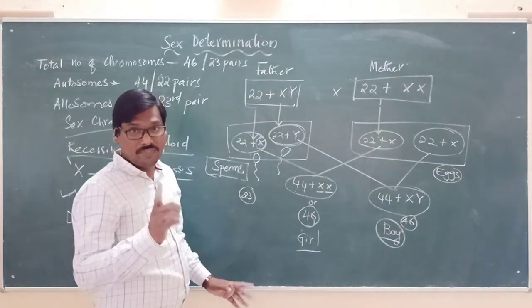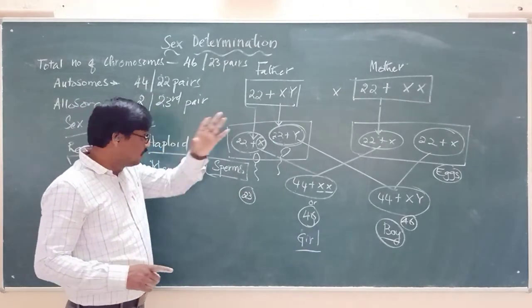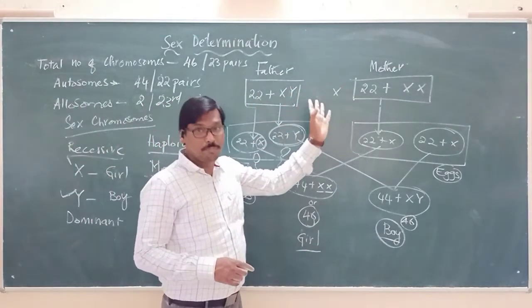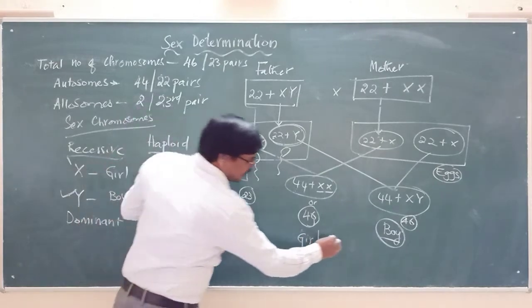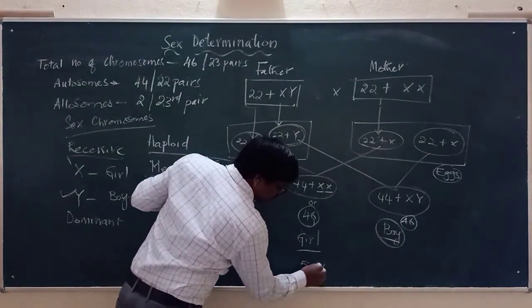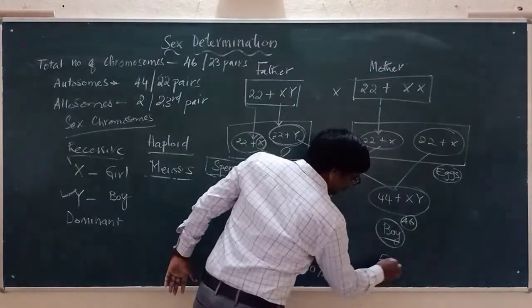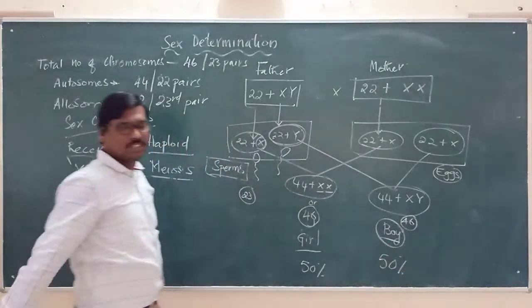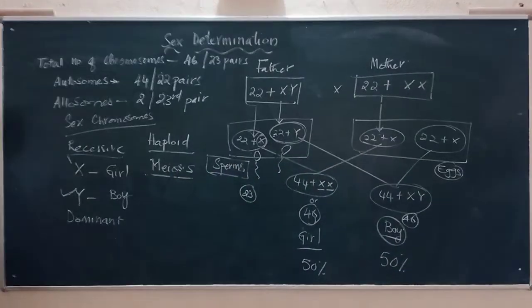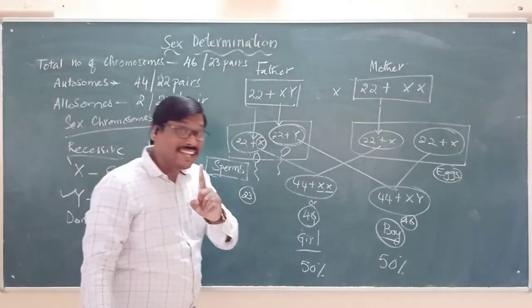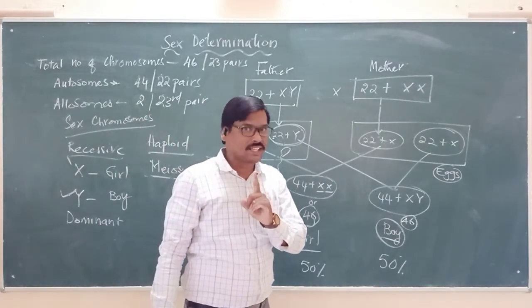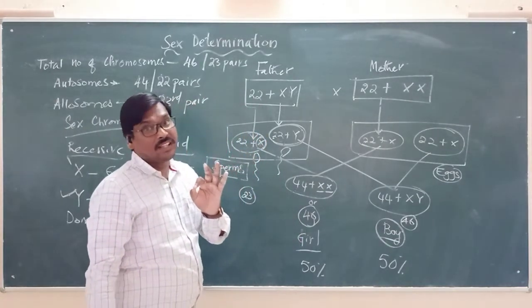Always remember, during the reproduction process there are 50% chances of a girl and 50% of a boy. So for sex determination, who is playing the crucial role?